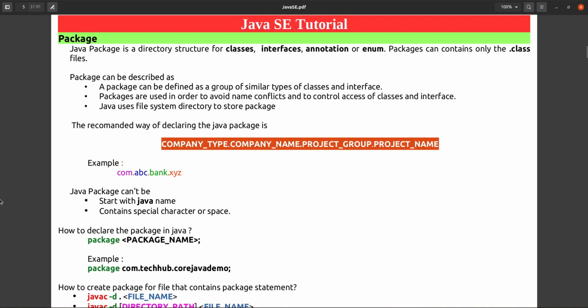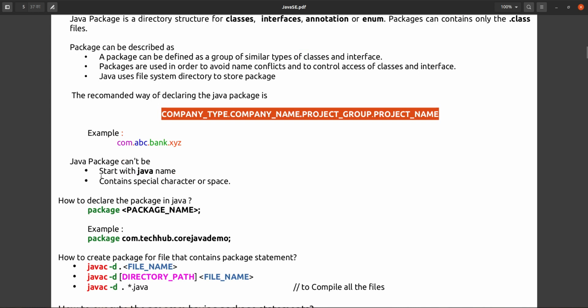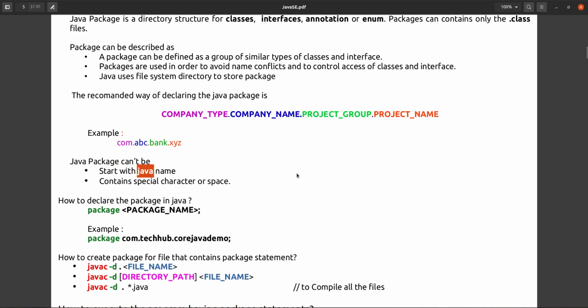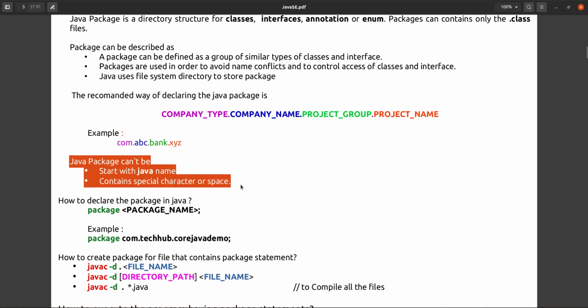And there is some restriction also. You cannot give any package name. Package name should not start with java, because Java itself is using that word. So you cannot use that one. There is a condition: it should not contain any special character also. Special characters it cannot have. So these are the two restrictions that you should follow while declaring the package.